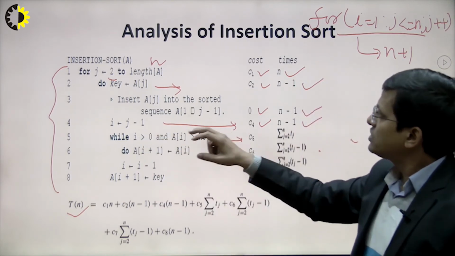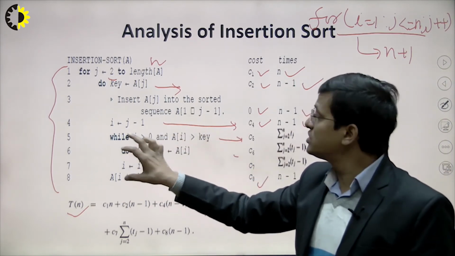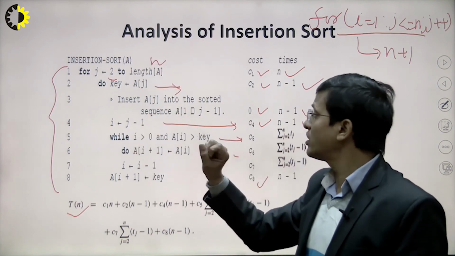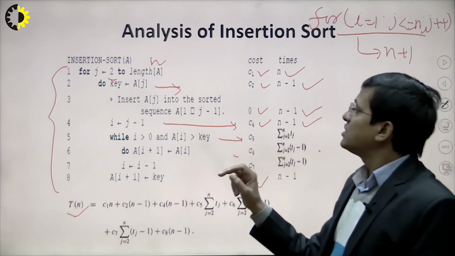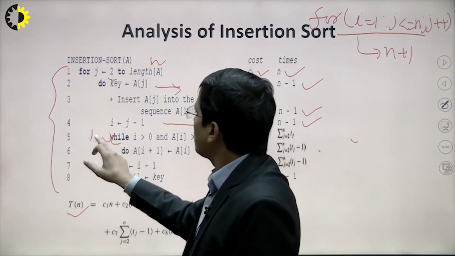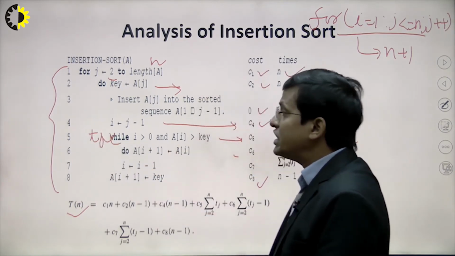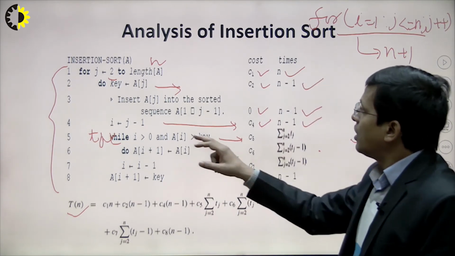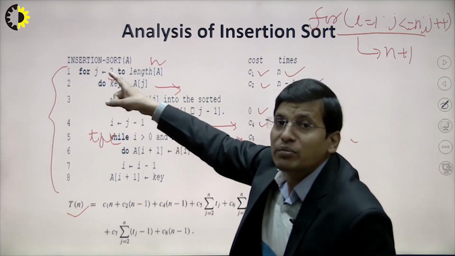Similarly, this is the while loop and this is the inner loop. This is the main part of this insertion sort, right? Let's say the while loop is executed tj times, right? And tj is executed n minus 1 times.